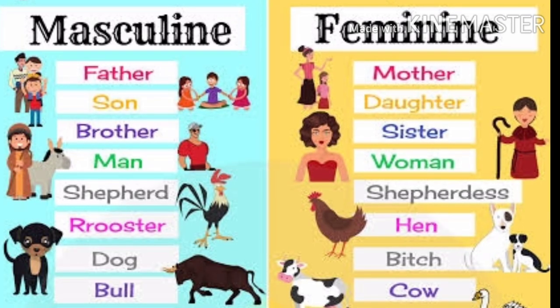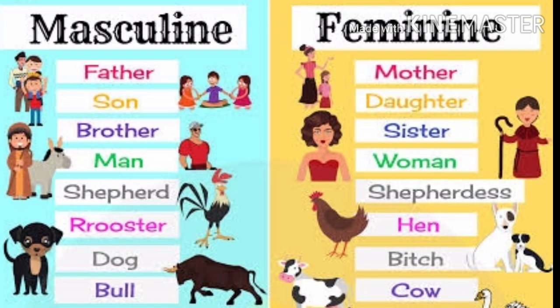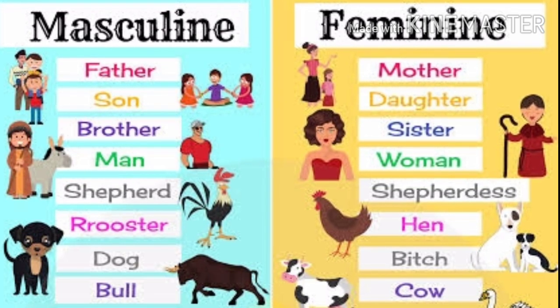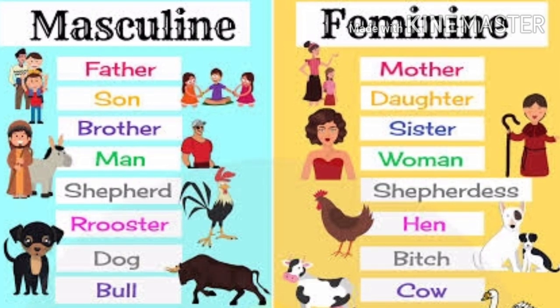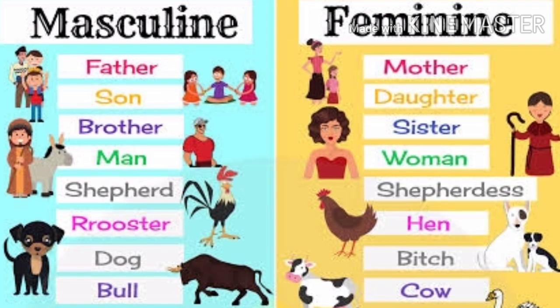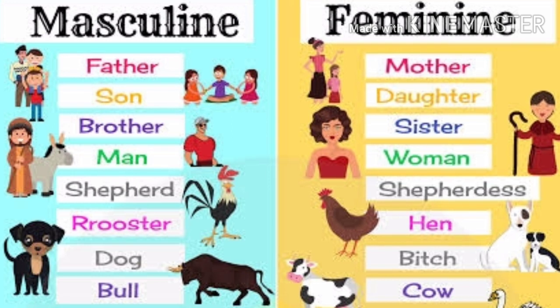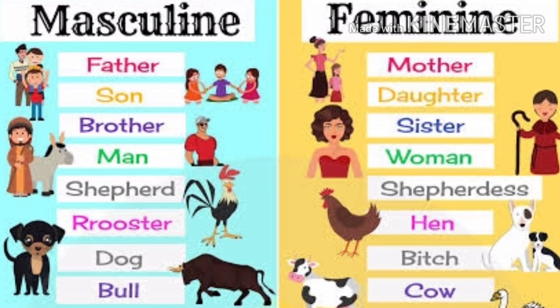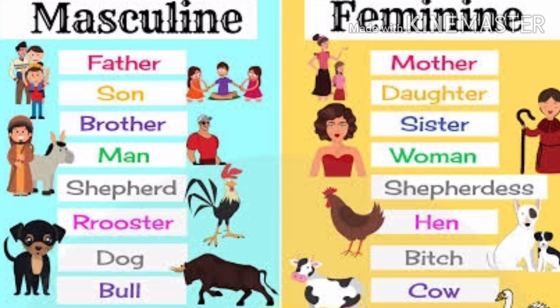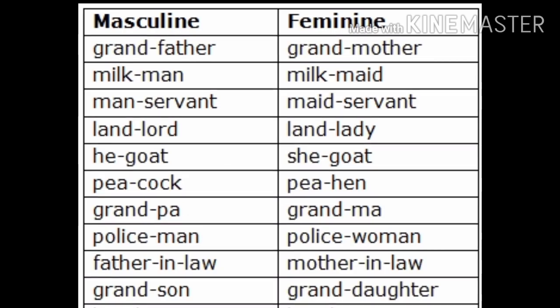Okay students, let's do some revision. Masculine gender father, the feminine version is mother. Son, daughter. Brother, sister. Man, woman. Shepherd, shepherdess. Rooster, hen. Dog, bitch. Bull, cow.